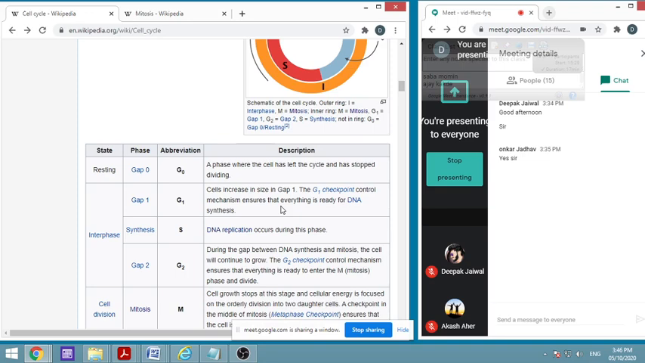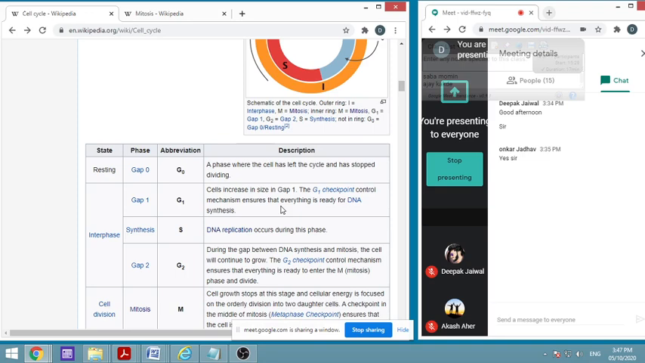When the checkpoint says that everything is correct, everything is ready for DNA synthesis, then the next phase will start. That is called the synthesis phase, S phase. We have seen it as DNA replication. Already we have studied DNA replication. That is the synthesis phase.